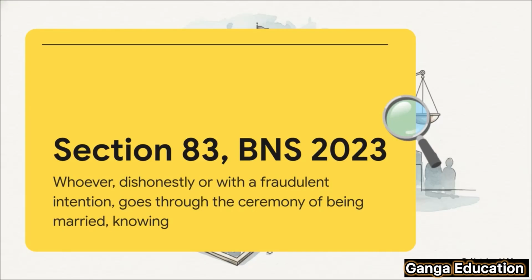So, to put that legal language into simple terms, it basically means this. If any person dishonestly, or with an intent to deceive, participates in a marriage ritual, knowing that the ritual won't result in a lawful marriage, then they've committed an offense under Section 83.